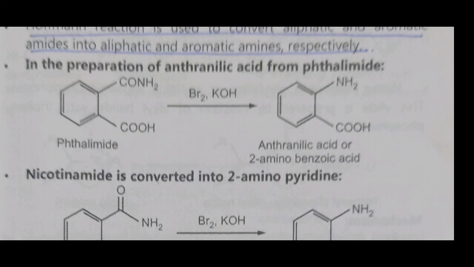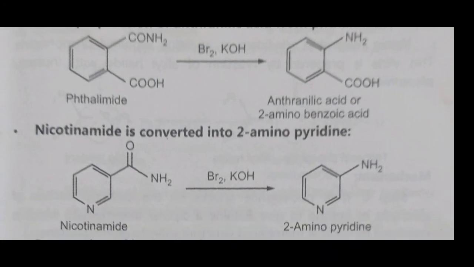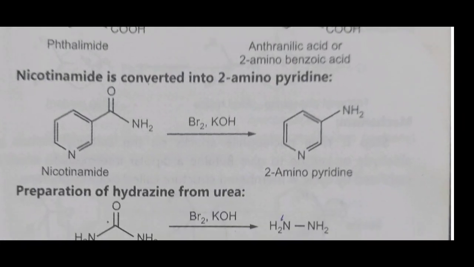Then the second application, nicotinamide is converted into 2-amino pyridine. Nicotinamide has a pyridine ring containing CONH2. CONH2 is the amide. Therefore, nicotinamide reacts with Br2 and KOH, forming 2-amino pyridine. Here, the pyridine ring contains the NH2 group. Therefore, 2-amino pyridine is the product.